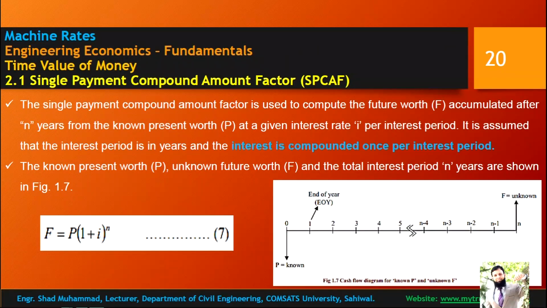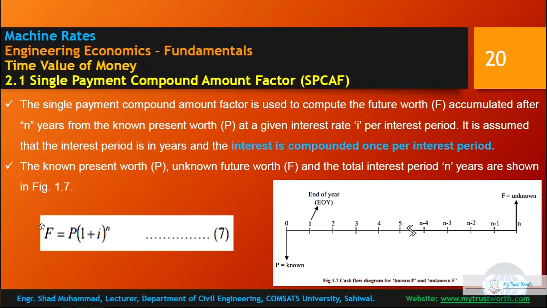Compound interest factors include the single payment compound amount factor. The single payment compound amount factor is used to compute the future worth accumulated after n years from the known present worth at a given interest rate per interest period. It is assumed that the interest period is in years and interest is compounded once per year.